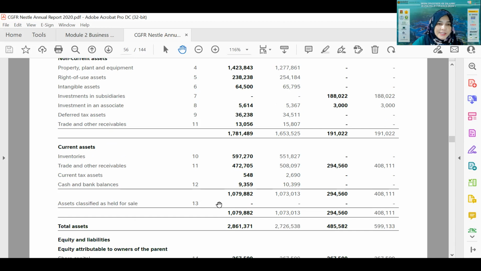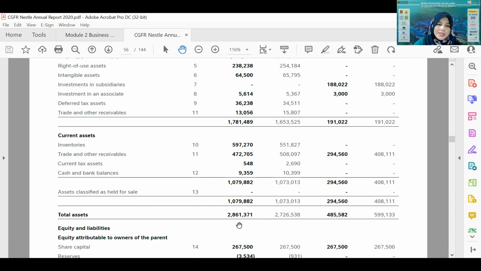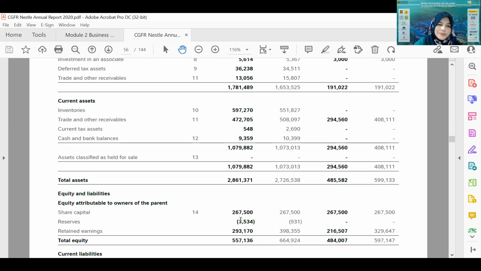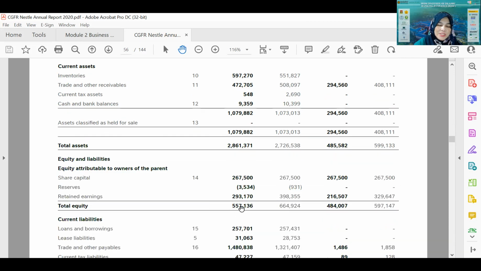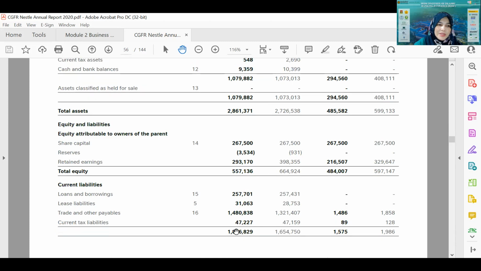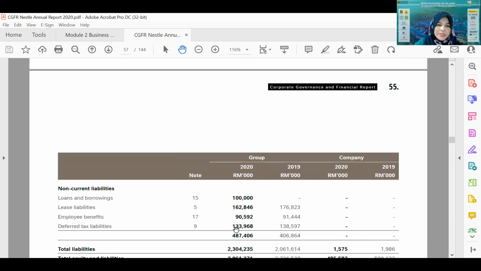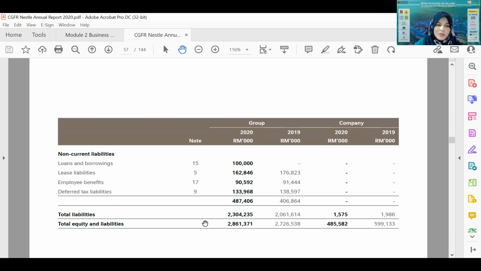Okay, so this is asset. If you see the total asset, the total is 2.8. What Munira mentioned is that this total will always equal the total of equity, which is 557, plus the total of liability, which is 2.3. So the total equity and liability is 2.8 as well, similar to the total asset. That's what is meant by balance sheet: the total of asset always equals total of liability plus equity. Okay, so this is about the statement of financial position.